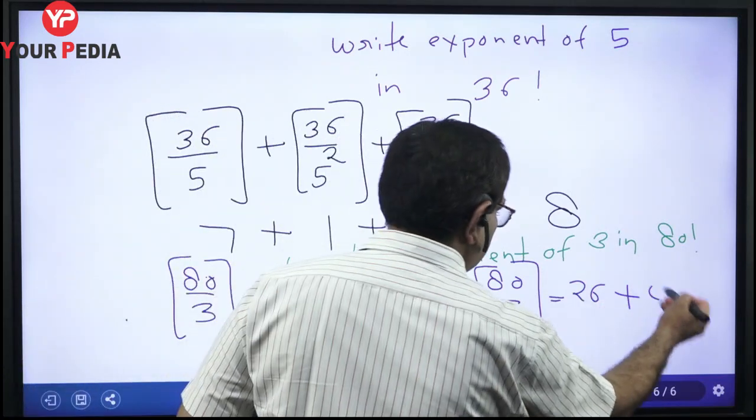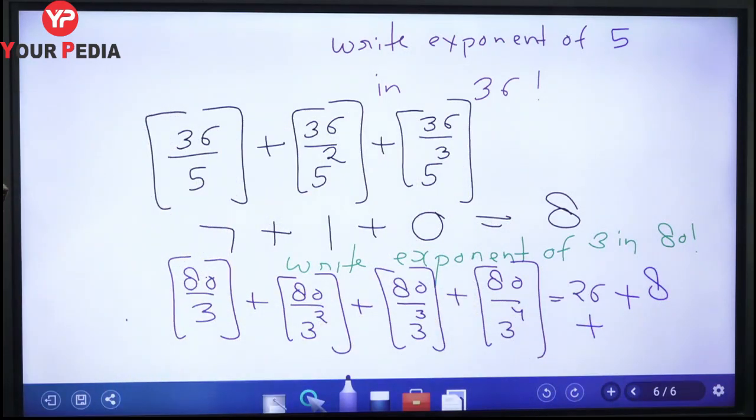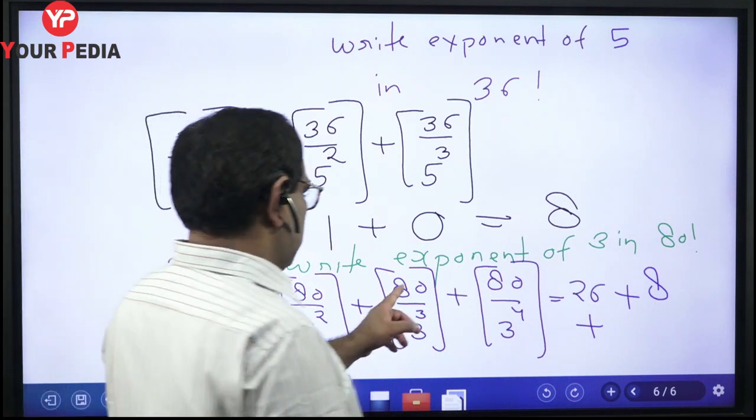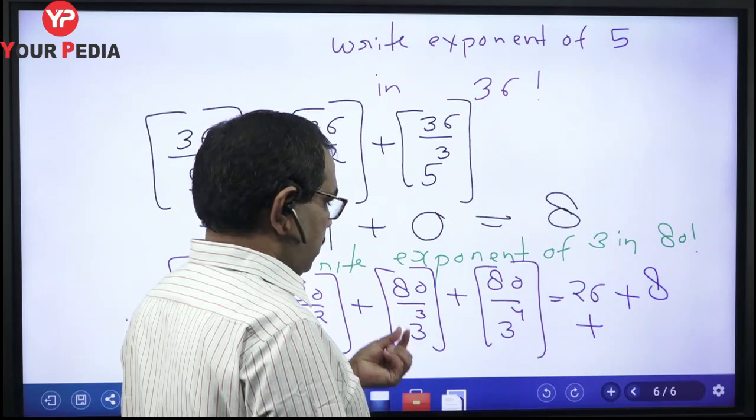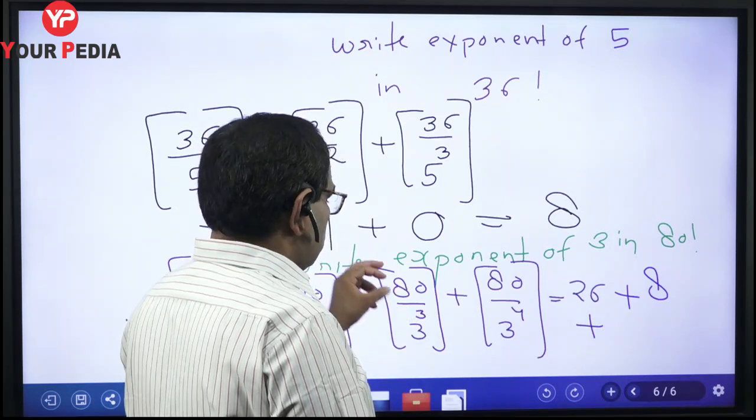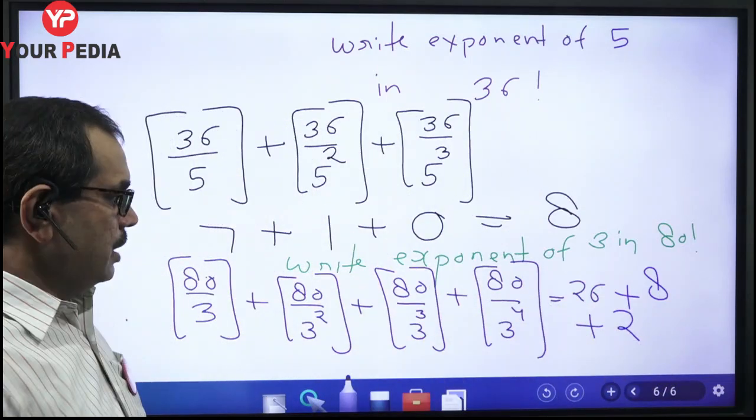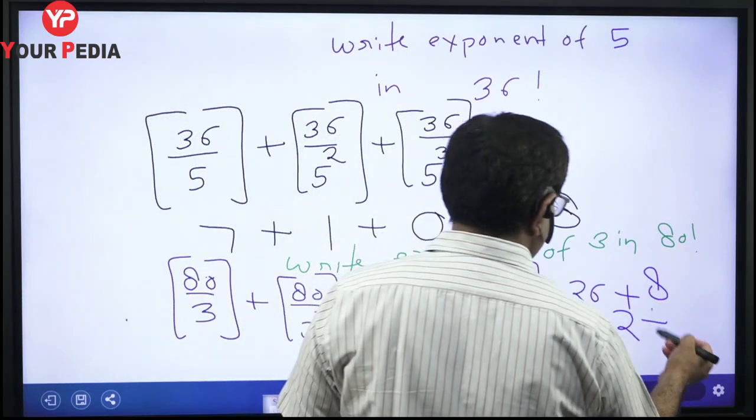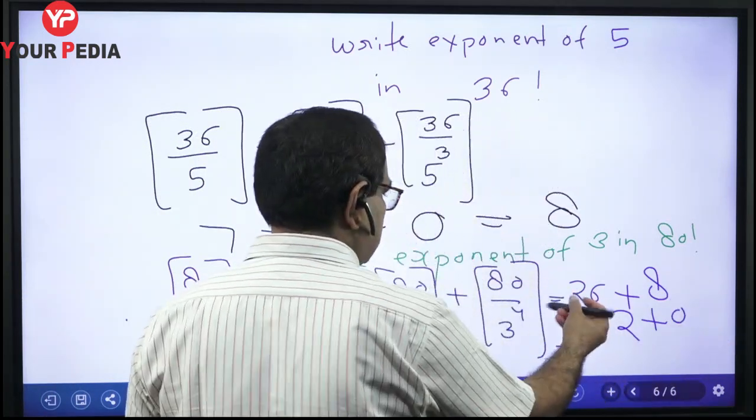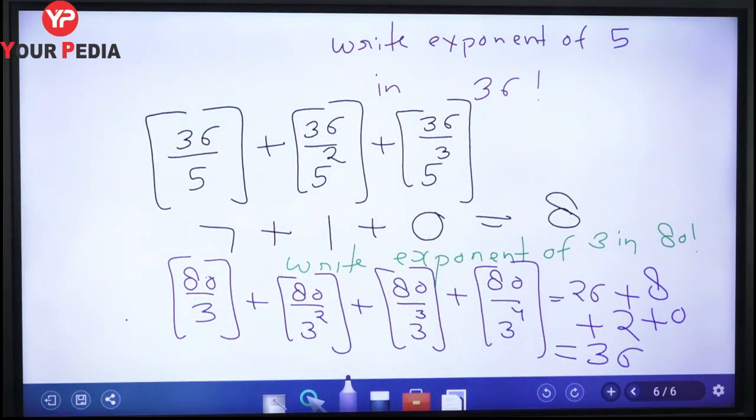So 8, plus 80 upon 27. If it were 81, we would get 3, since 81 upon 27 is 3. But 80 is less than 81, so it will be 2 point something. So the greatest value will be 2. And this is 80 upon 81, so 0 point something, so 0. Okay. So our answer is 26 plus 8 plus 2, which is 36. So the exponent of 3 in 80 factorial is 36.